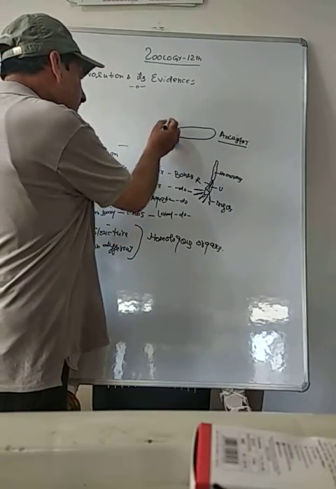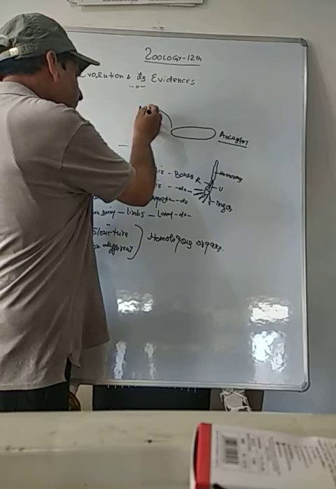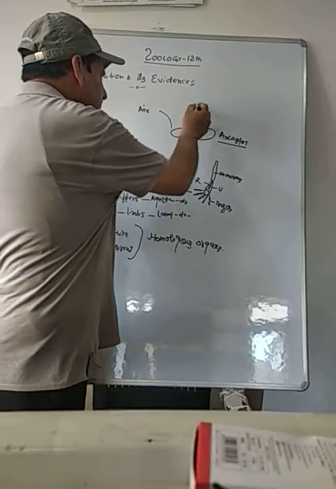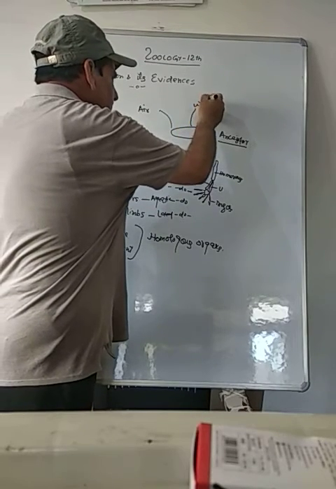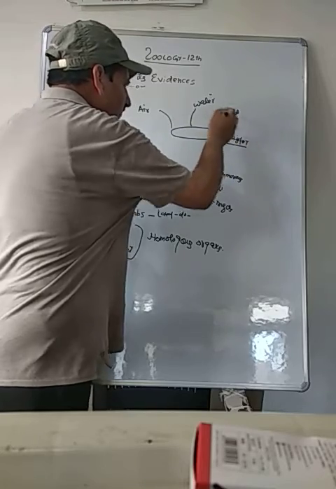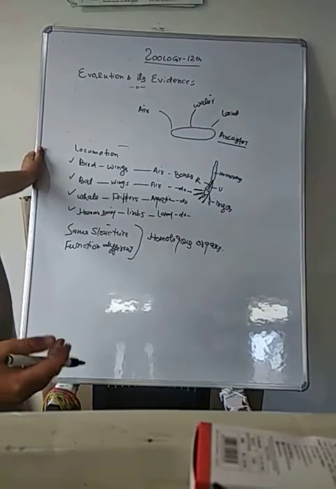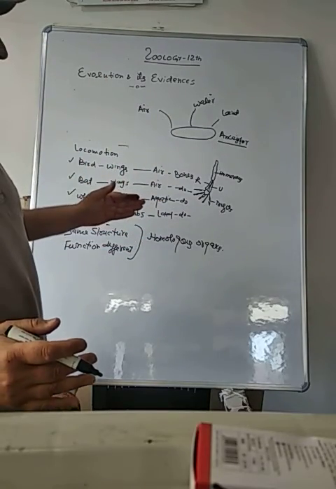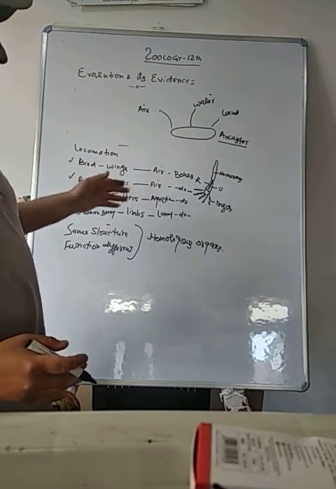For example, some migrated to air. They used air as habitat. Some migrated to water, and some lived on the land. Three habitats.